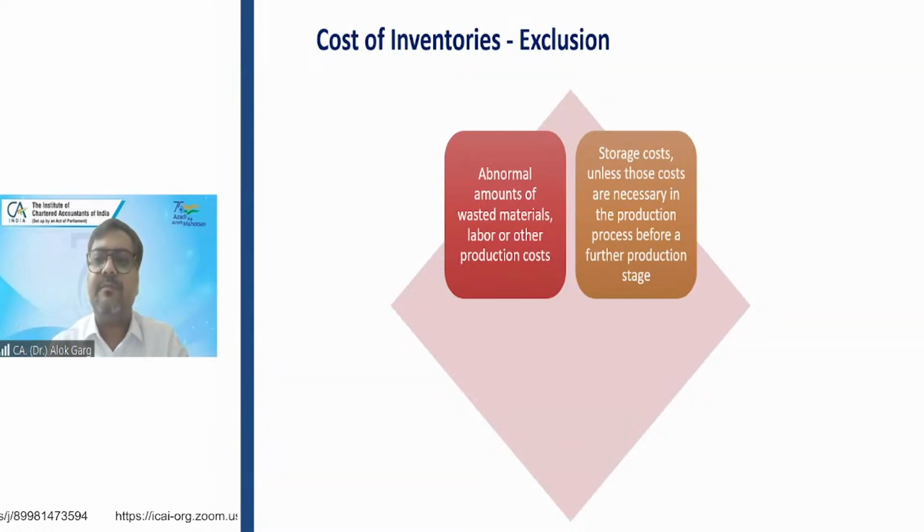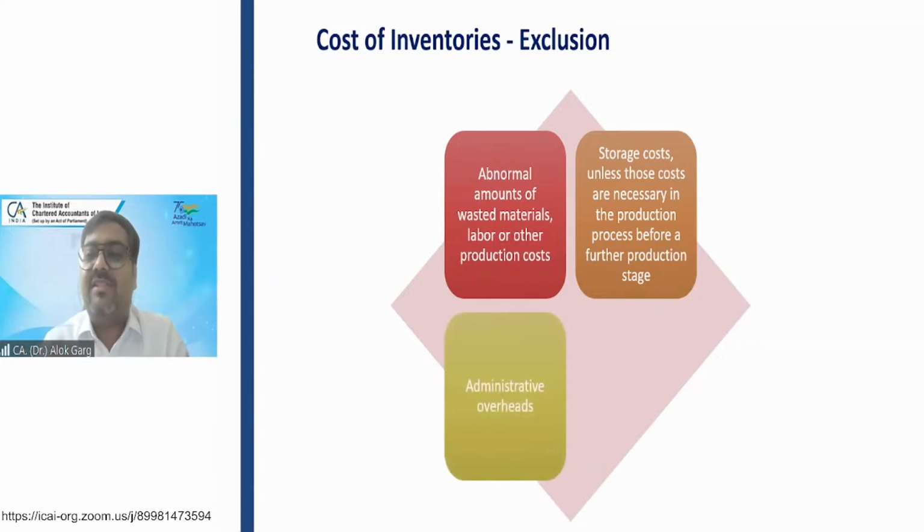Storage cost. For ice cream, for a perishable item, refrigeration is mandatory. So that cost is part of the inventory, because if you do not refrigerate, the inventory will not come into sellable condition. Similarly for whiskey, storage cost is mandatory. But otherwise, for example, if you have produced extra units of output and stored them in a godown or warehouse, the rent of the godown, warehouse, or store is not part of the inventory. It will be part of your P&L account.